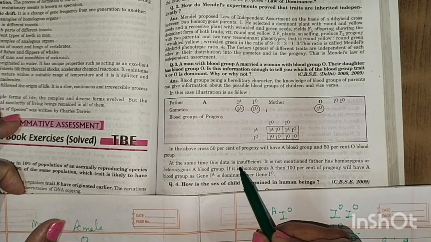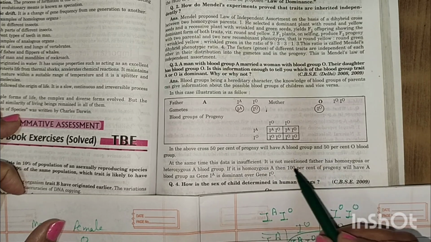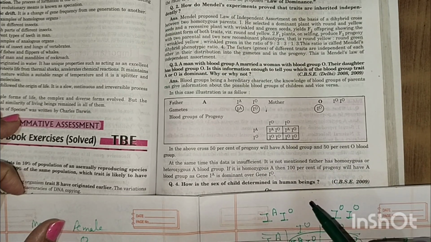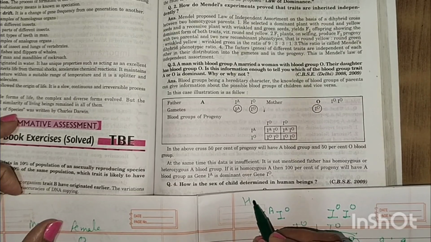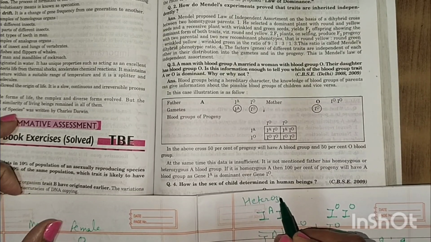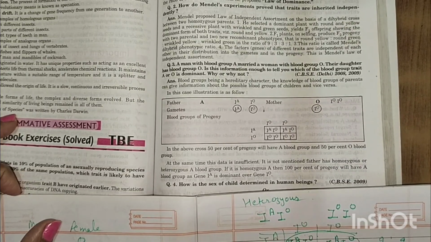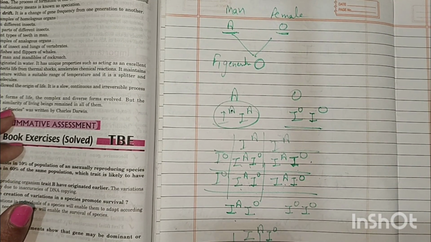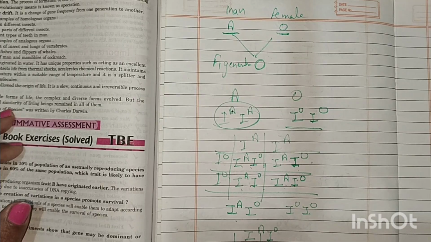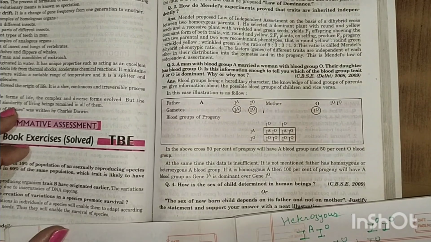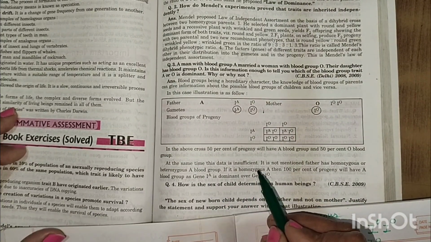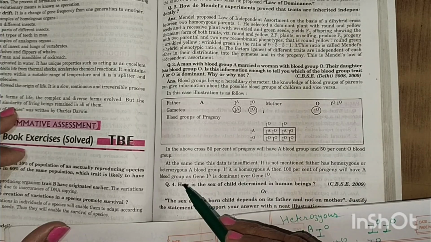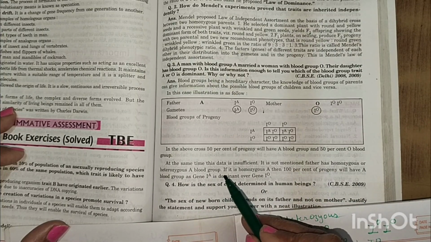At the same time, this data is insufficient. It is not mentioned whether the father is homozygous or heterozygous. If the father is heterozygous, then this type of graph is obtained, and if the father is homozygous, then this type of graph is obtained. Then the data given is insufficient. It is not mentioned whether the father has homozygous or heterozygous A blood group.